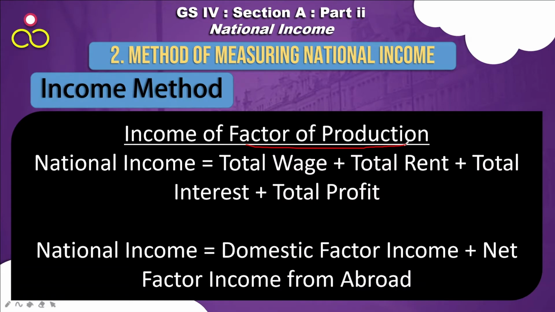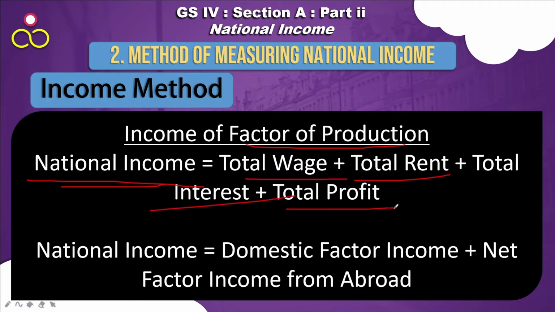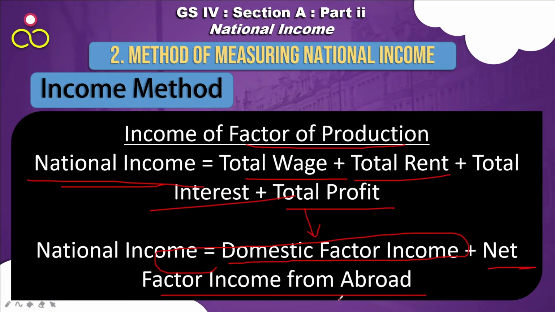Factors we have already discussed. So national income क्या होता है? That is the total wage plus total rent plus total interest plus total profit. It's basically national income is the domestic factor income, that is this, plus the net factor income from abroad. This we have already discussed earlier. What is the net factor income from abroad?